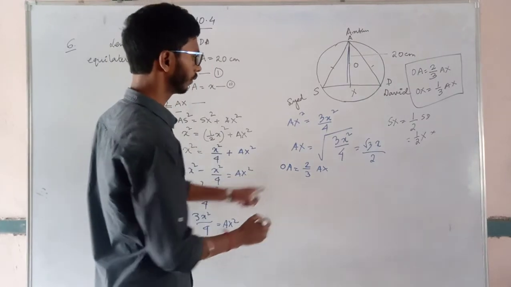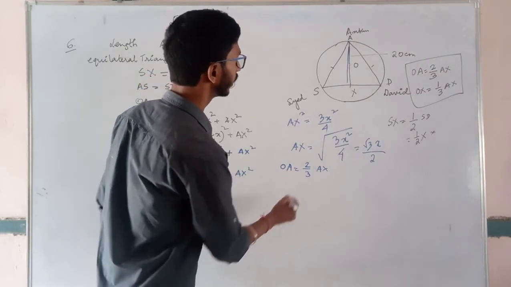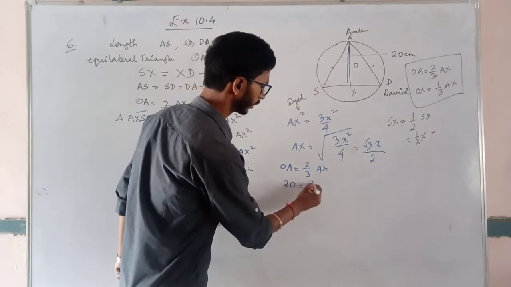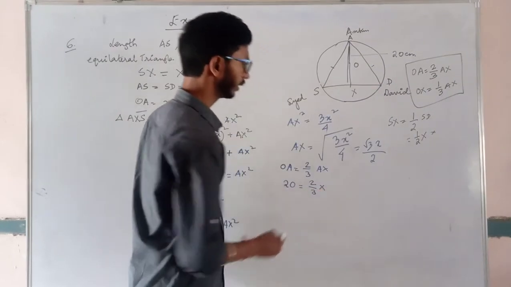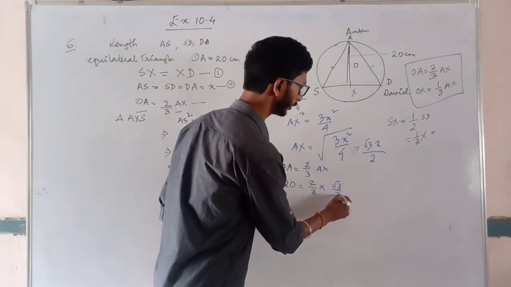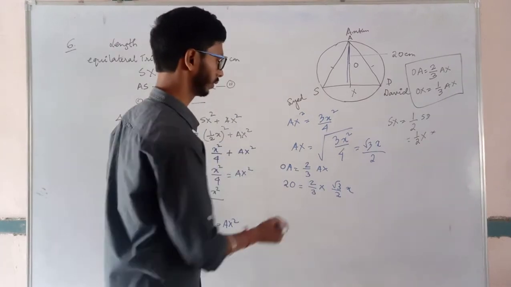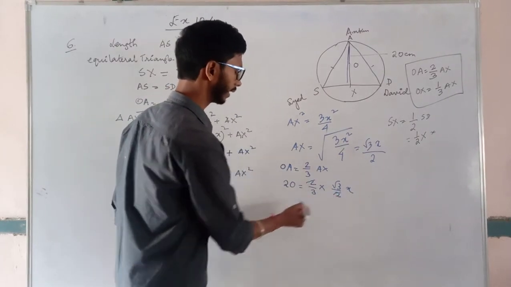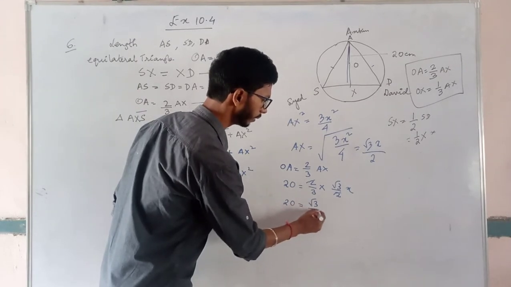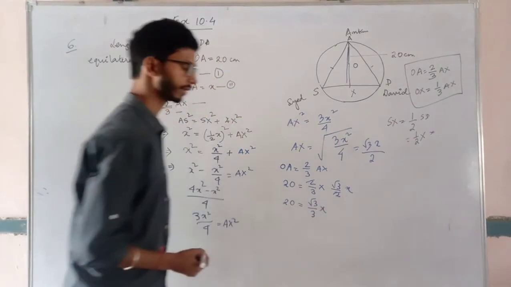OA is the radius, which is given as 20. So 20 equals 2 by 3 into AX, and AX is root 3 by 2 into x. These two can be cancelled, so 20 equals root 3 by 3 into x.